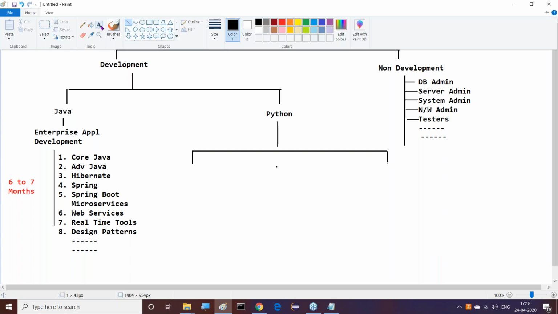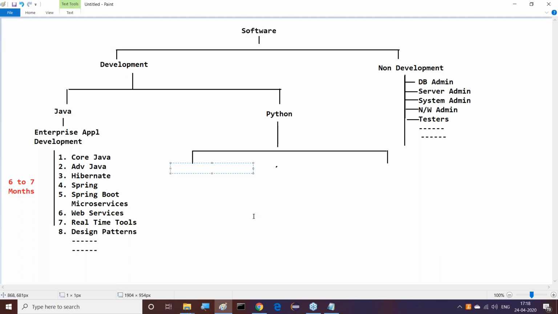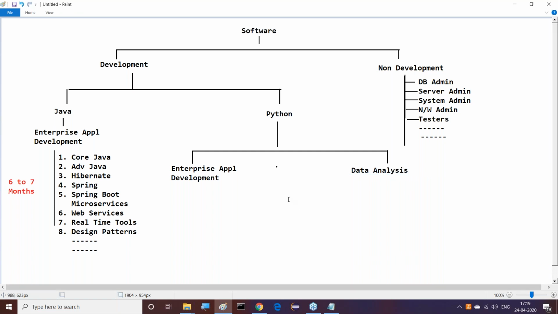One is enterprise application development. The second one is data analysis. This is another area.